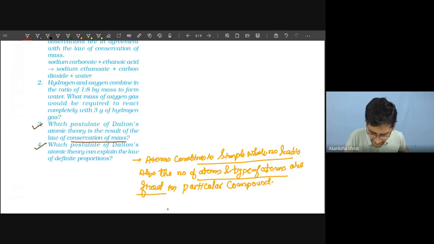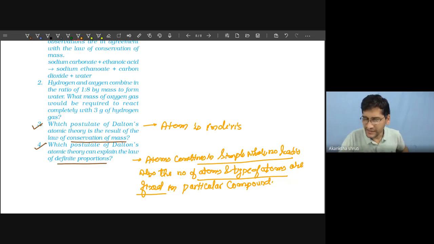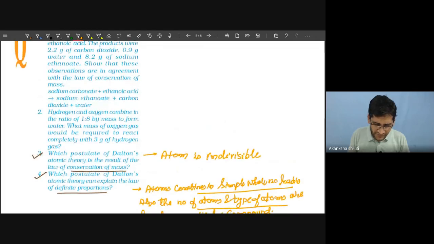Yes, student. Which postulate explains? It was atom is indivisible. This postulate explains the law of conservation of mass. Good. Now coming to question number 2.